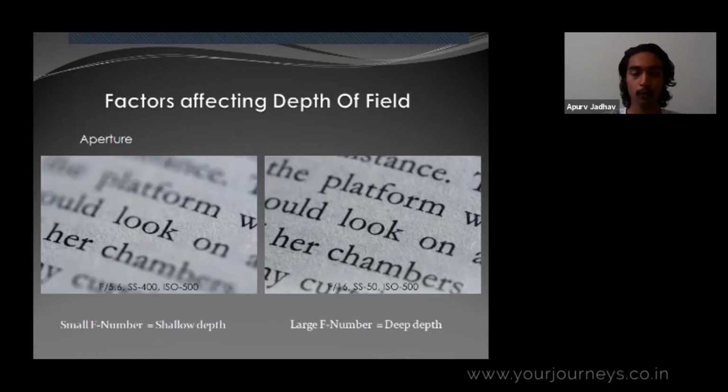The problem with macro photography is that the depth is not as required. There are many instances where you want everything to be in focus, but due to these four factors which I'm going to tell, your pictures are not coming in focus or not coming with that proper depth which you want.